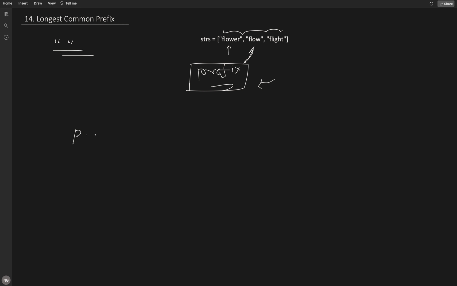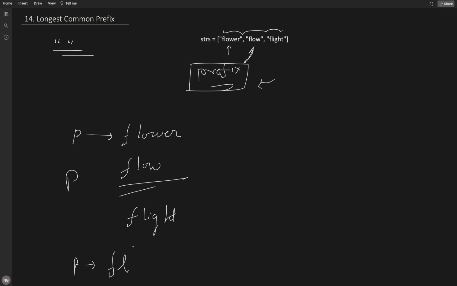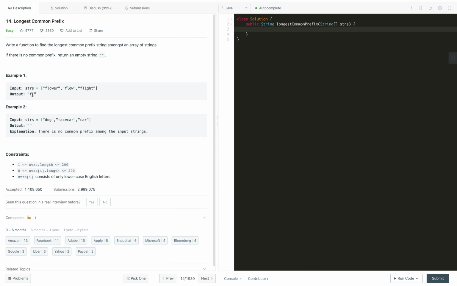Let me write it down. Prefix, shorthand P, is initially started with flower. Then we compare flower and flower, then again it is flower, then we compare it with flow. With flow and flower, flow is the prefix, so flow will be the next largest common prefix. Next we compare it with flight. In flight, just FL is common in both of these, so now our prefix becomes FL, the largest common prefix in all these three strings, flower, flow and flight. So this is the answer.